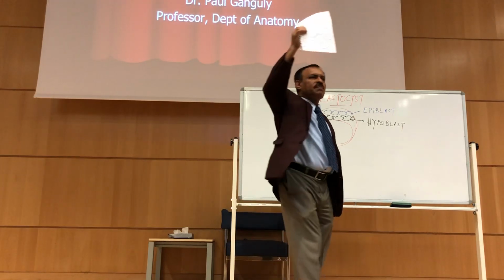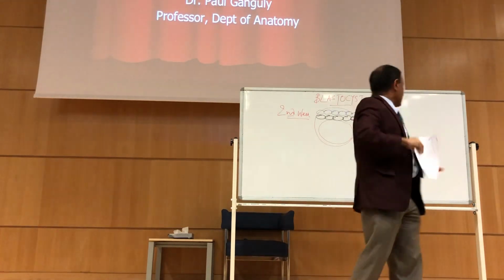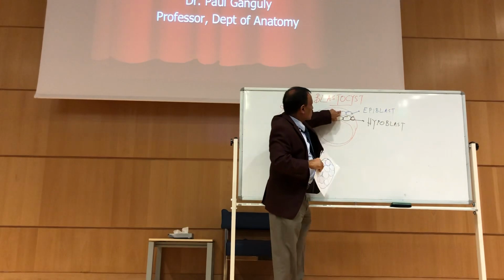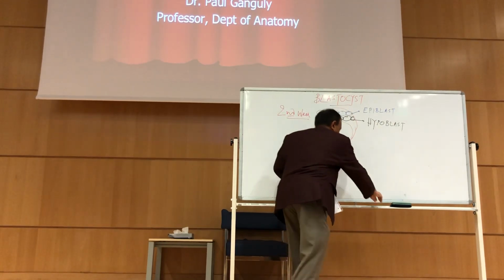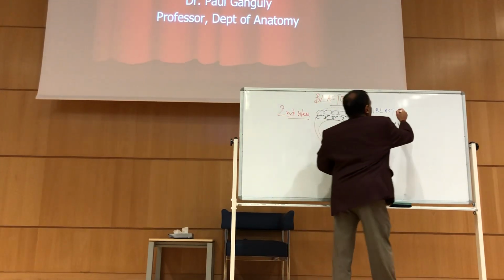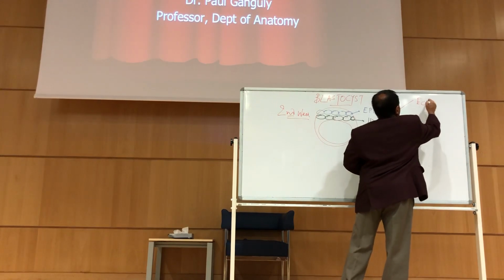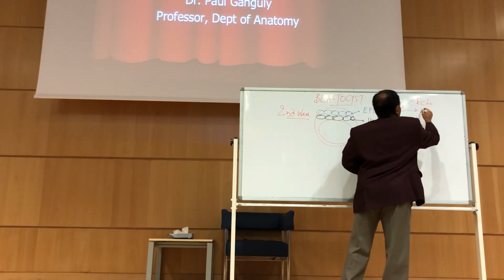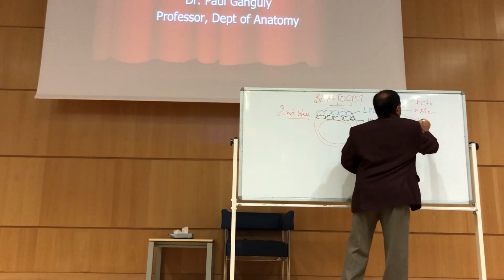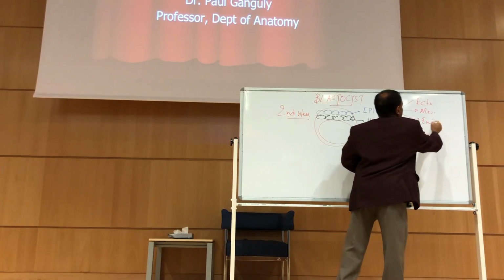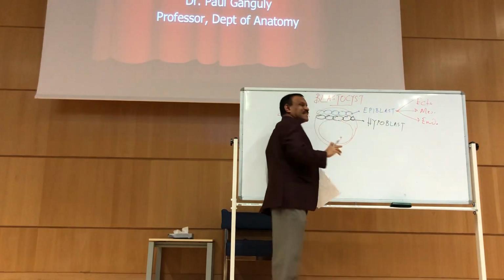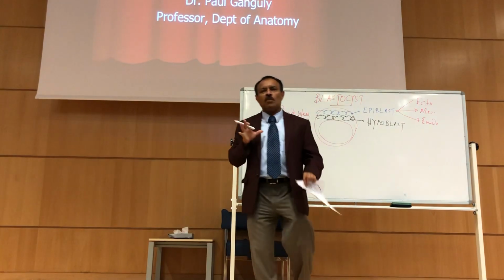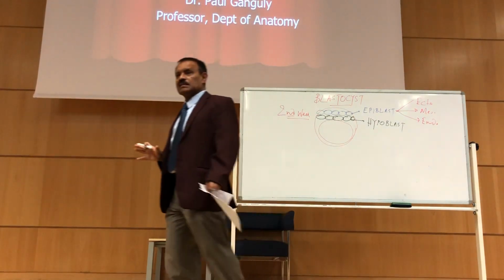Now I'm trying to bring this layer into 3 layers, not this one. Forget about this one. So I'll be drawing it over here. Epiblast is forming ectoderm, mesoderm, and endoderm. Yes, sir. Try to understand. Hypoblast is not responsible. This is a common mistake, even from a faculty.